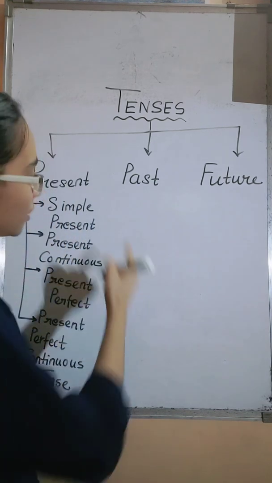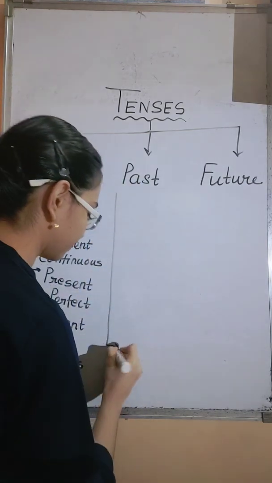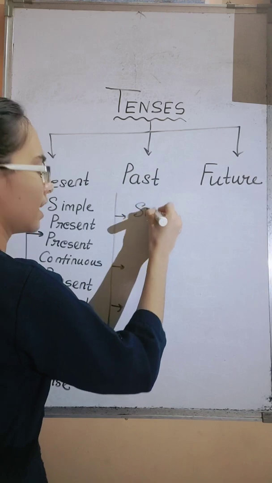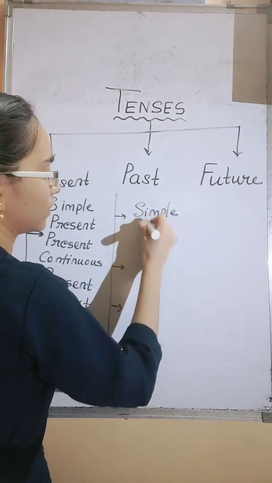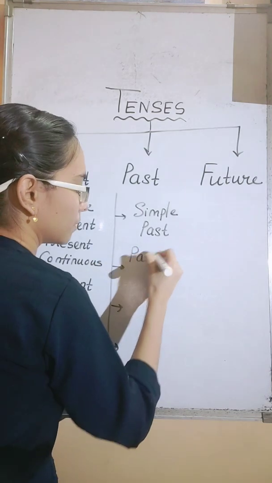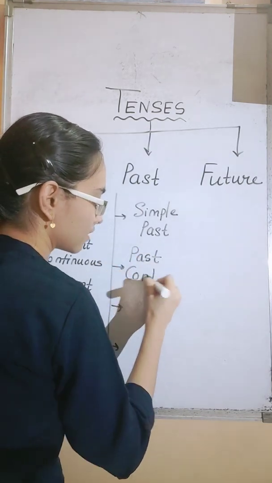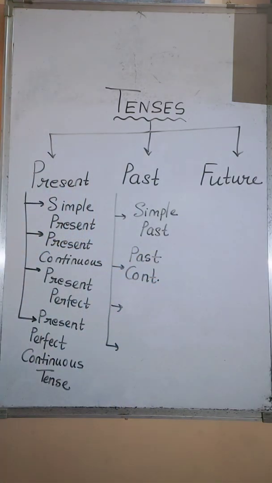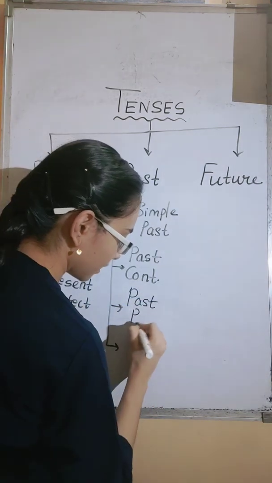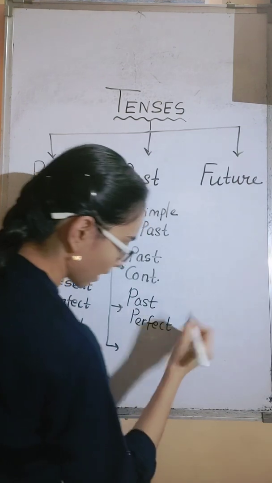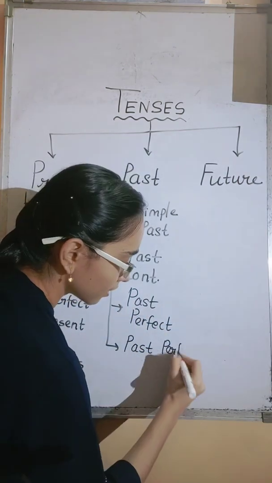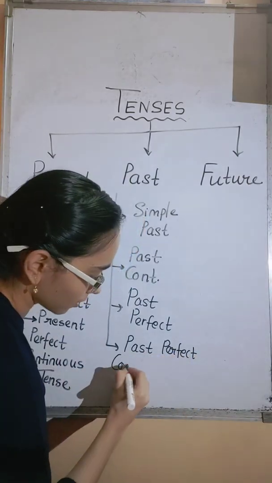Okay, similarly for past tense also, we are having four groups, same like present tense. Here we have simple past tense, next is past continuous tense, past perfect tense, and past perfect continuous tense.